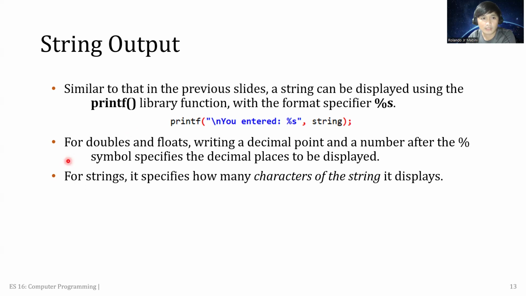And then it says here that for doubles and floats, writing a decimal point and a number after the % symbol specifies the decimal places. So if we use a % and then a decimal place, the format specifier for doubles is %lf and for floats is %f.